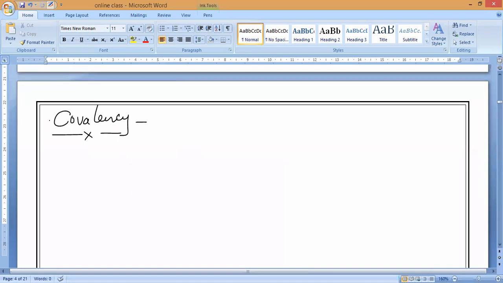Very simple: the number of electrons contributed by each atom in the formation of a covalent bond. Whatever electrons are donated by the atom during the formation of a covalent bond, that is called the covalency of the atom.